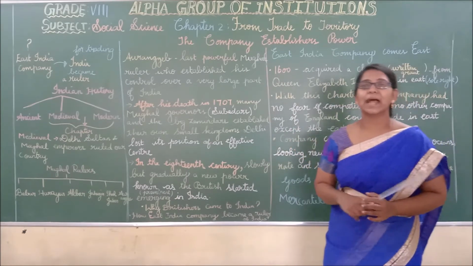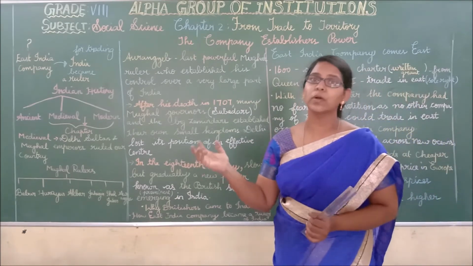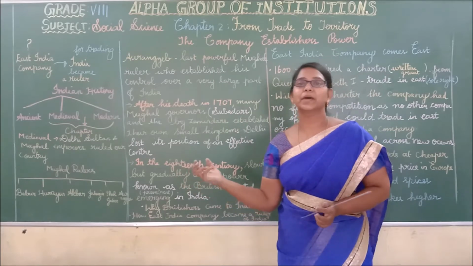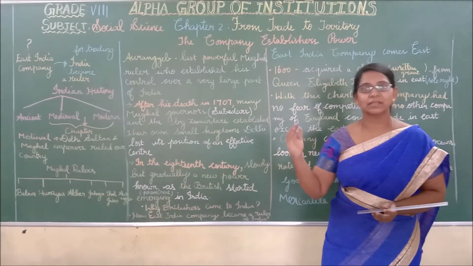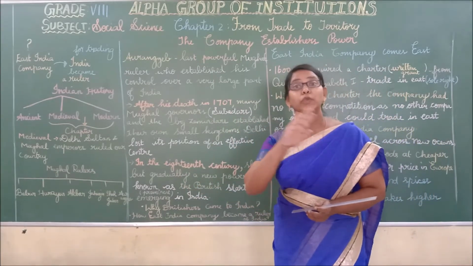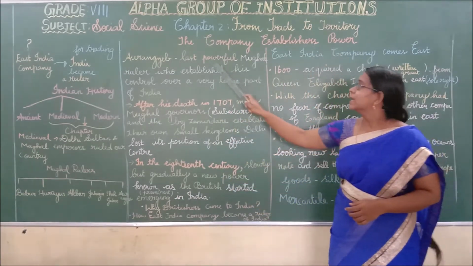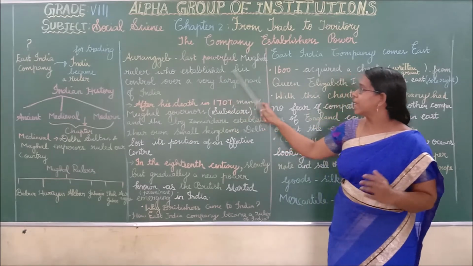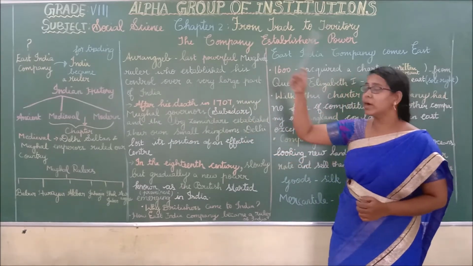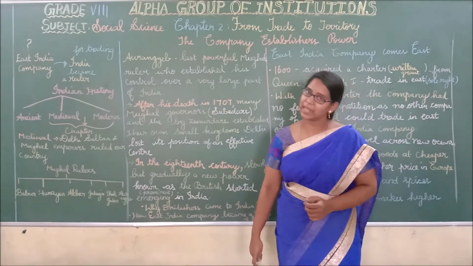It doesn't mean that after his death there was no Mughal emperor. It means that after his death there was no powerful Mughal emperor. He was the one who established his control over a very large part of India.